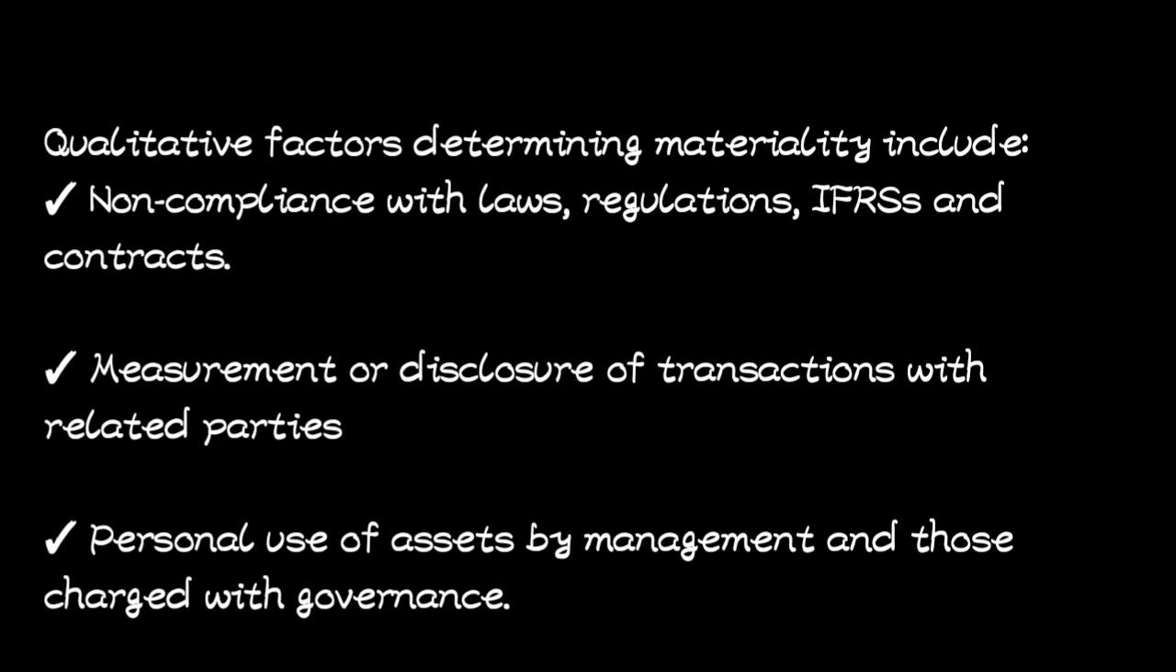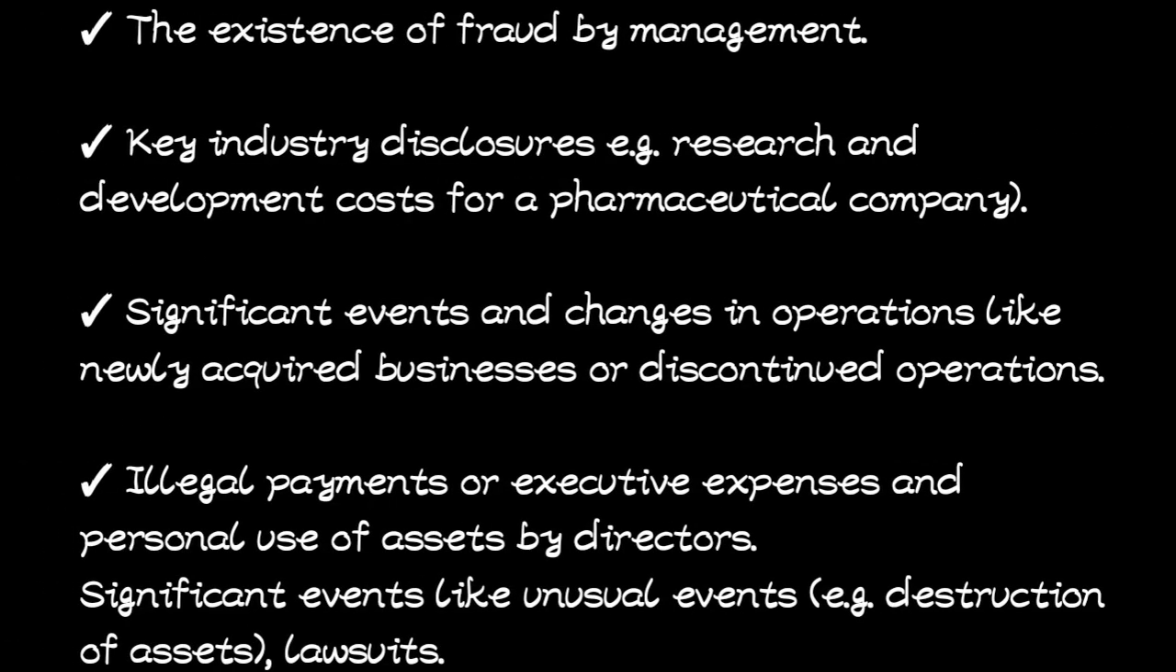Then personal use of assets by management and those charged with governance. In case management uses some assets for their personal use, there will be a higher risk because some things will not be accounted for, or they might do something that is not clear. So the level of risk will be high and the level of materiality will be low. Another one is the existence of fraud by management. Where there is fraud, the risk is high, so the level of materiality will be low.